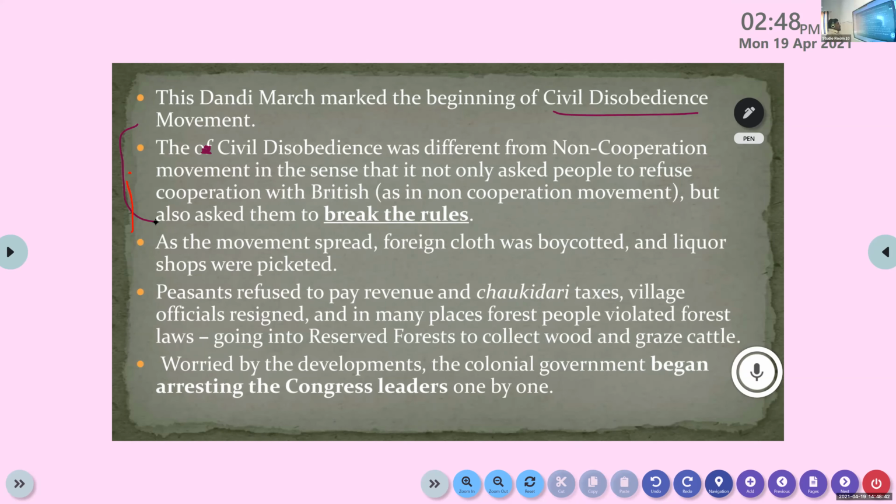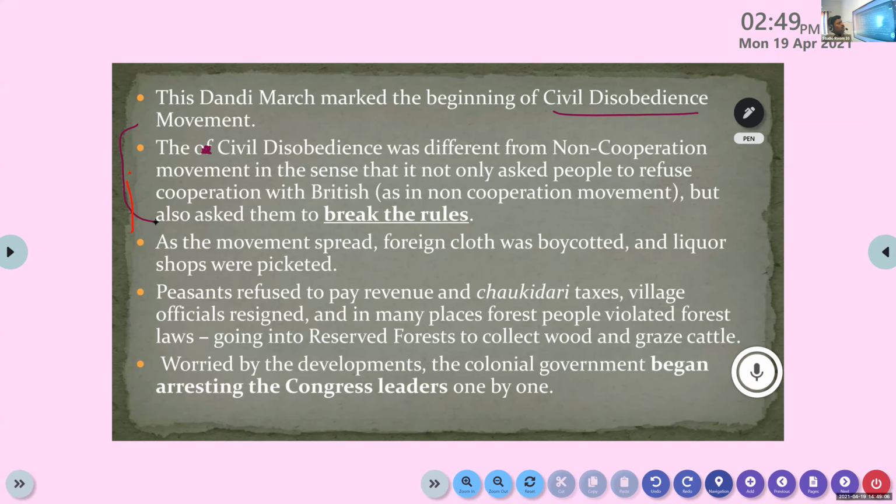At the time of the non-cooperation movement, Gandhiji's comment was that the Britishers are unable to rule our country without the support of Indians. Clear or not? So at the time of non-cooperation, the Indians started not cooperating with the Britishers.